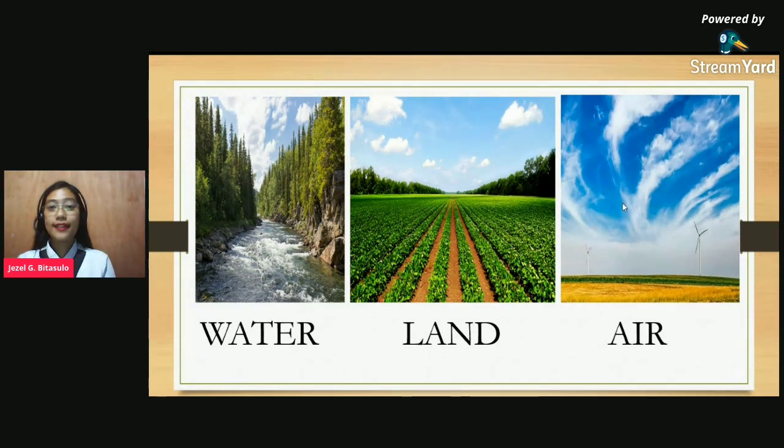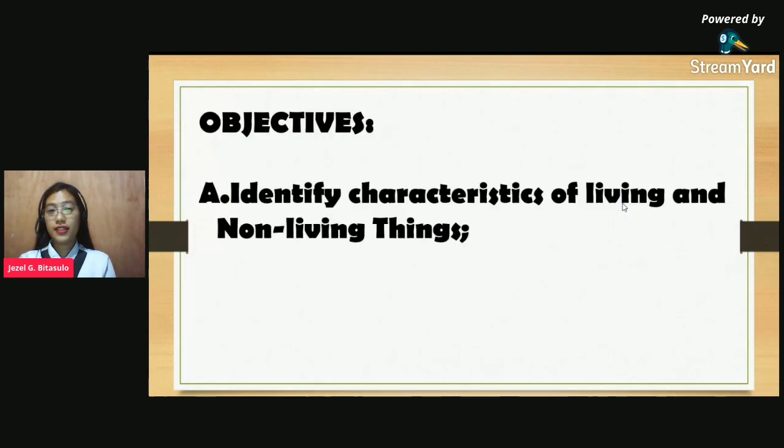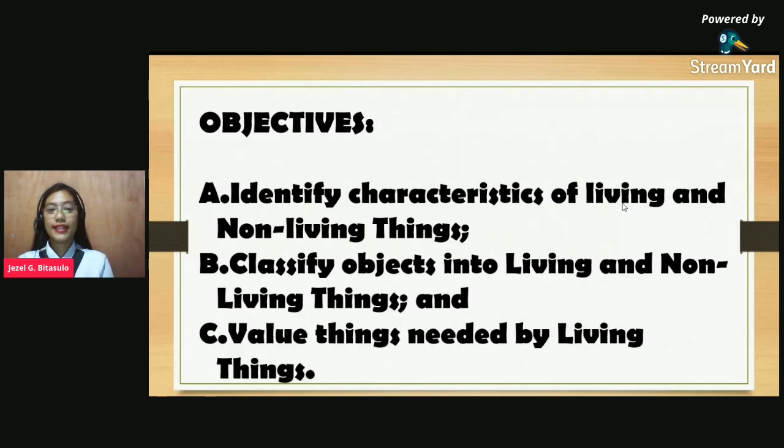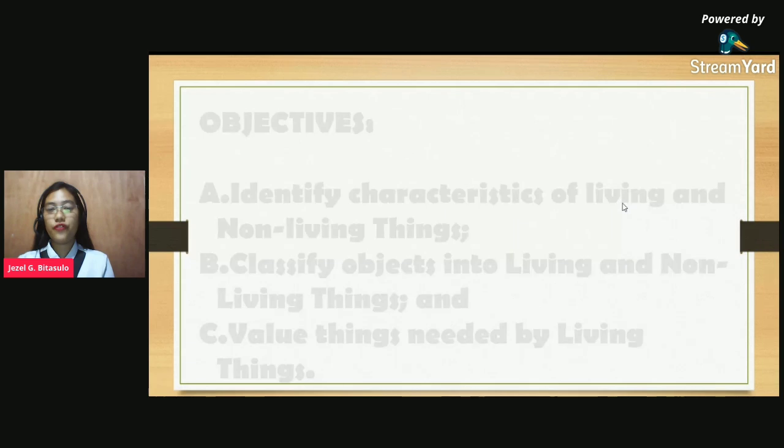Now, let us first read our objectives for today's lesson. Our first objective is to identify characteristics of living and non-living things. Second, classify objects into living and non-living things. And the third one is to value things needed by living things. Okay, very good. Let's move forward.